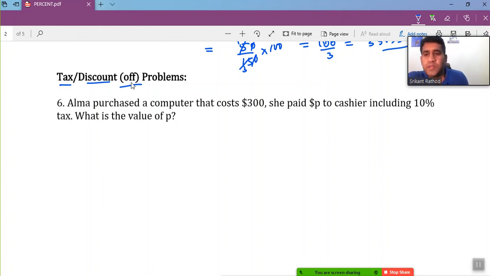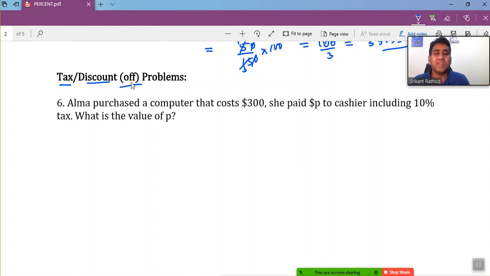Remember one thing: whenever I say tax or VAT, it means you are paying a certain percentage of the original value of your item as a tax or VAT. So it means you have to add that percentage of the original value to the amount you want to pay, right? So that is what tax or VAT means.